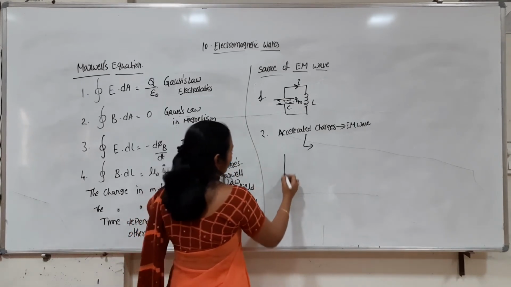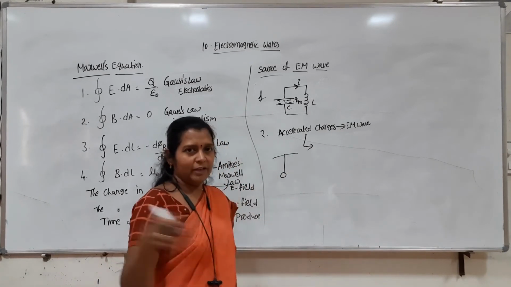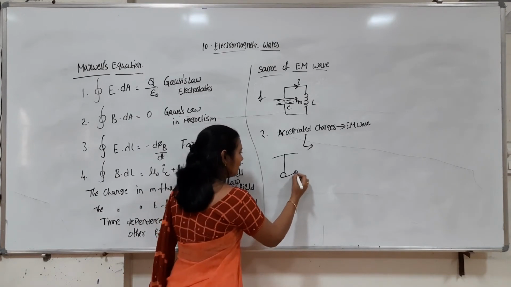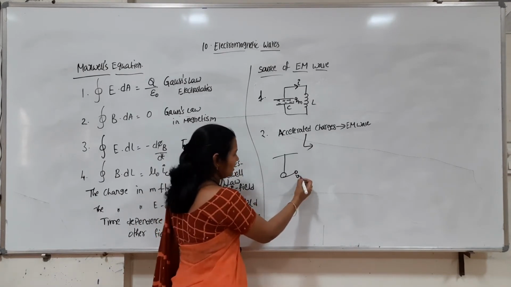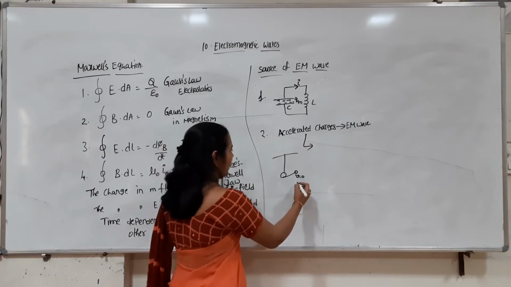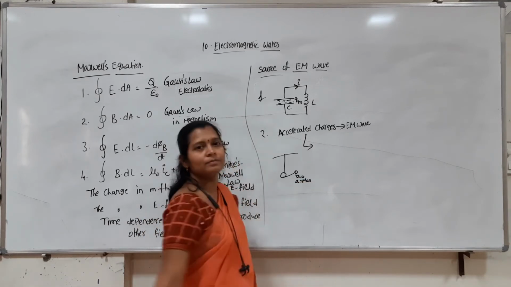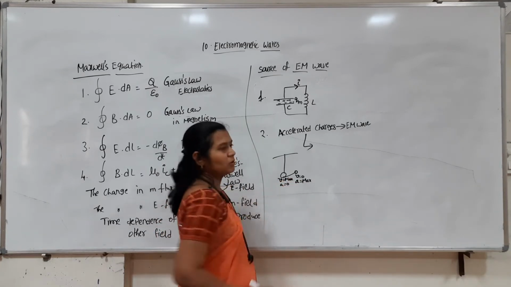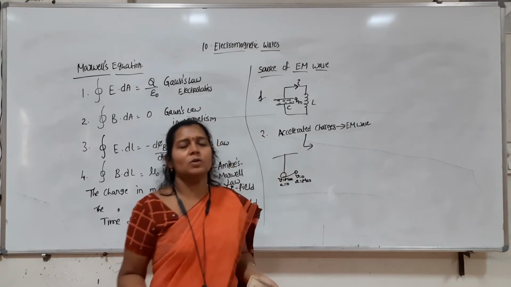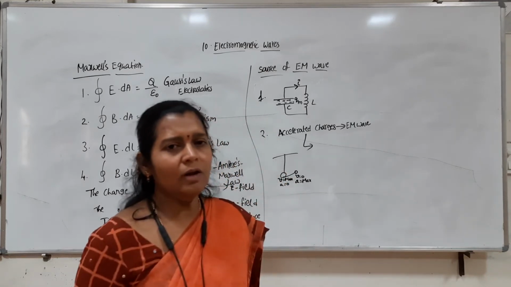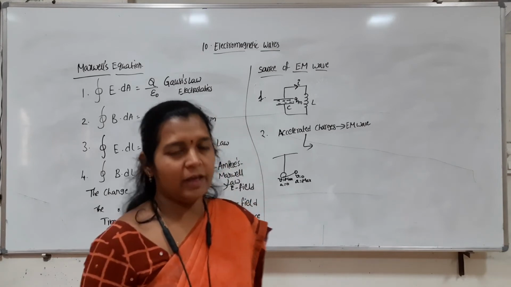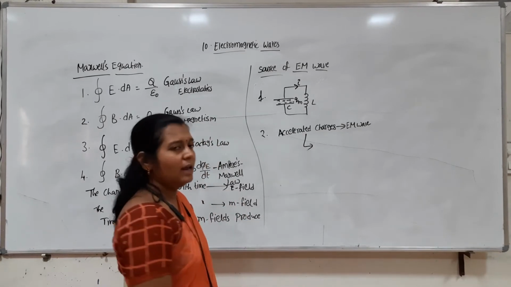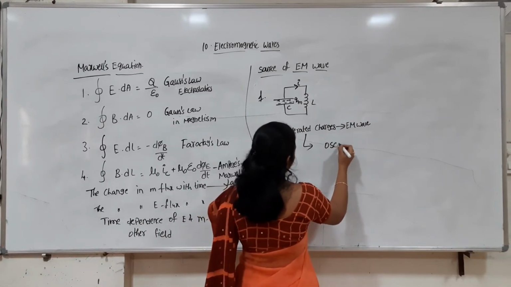As we know, if you consider a simple pendulum oscillating, making to and fro motion, at the extreme position the velocity is zero and acceleration is maximum. At the center the velocity is maximum and acceleration is zero. So we can say this pendulum is also accelerating. It's also an example for an accelerated body. In the same way, to have an example for accelerated charges, let us consider an oscillating charge.